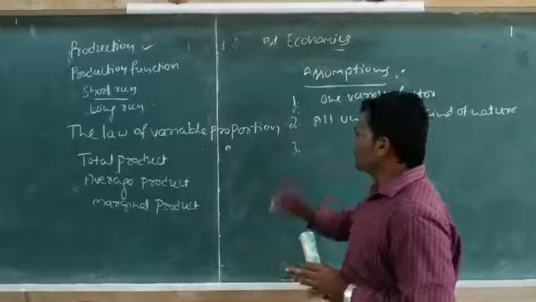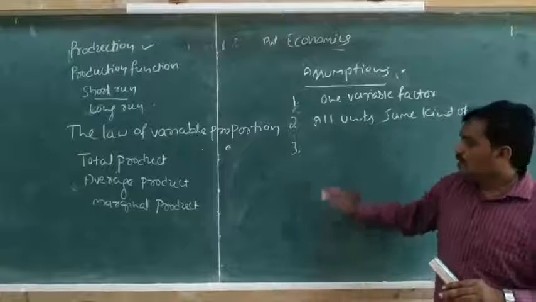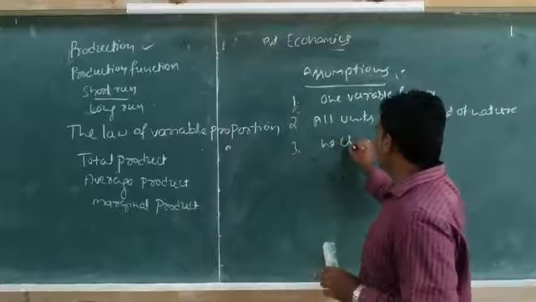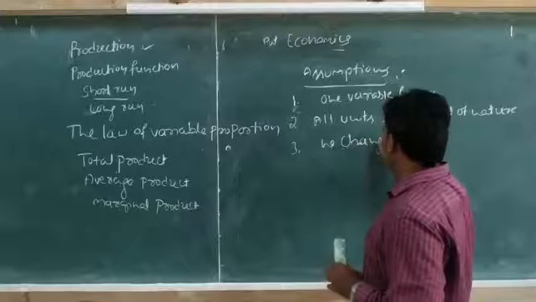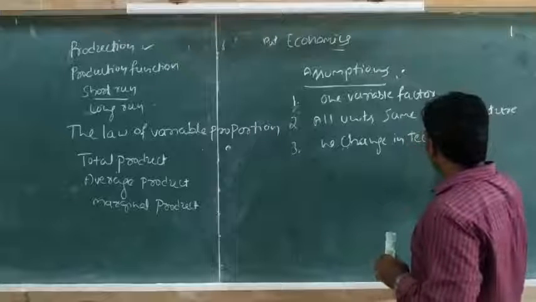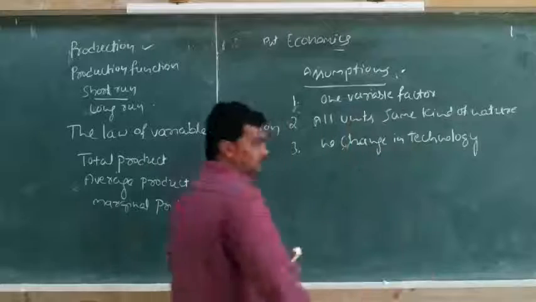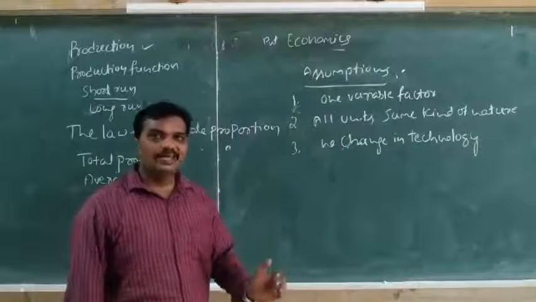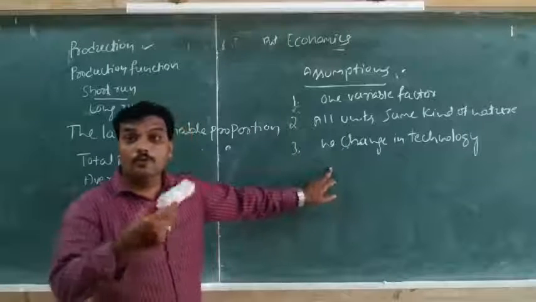The third point is that there will be no change in technology, because when the technology changes, with the same units of factors of production the output may increase.